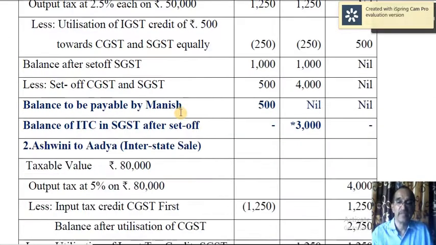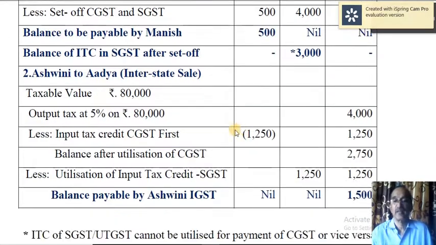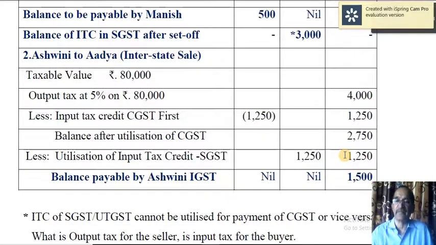Therefore here 4,000 is the IGST liability. First you have to exhaust credit of CGST. So 1,250 you use it. Still there is a balance of 2,750. Then you have to make use of surplus of SGST. So here you have got 1,250. There is no liability against that. This is the surplus. This has to be utilized. Then whatever balance remains, that is the IGST payable.